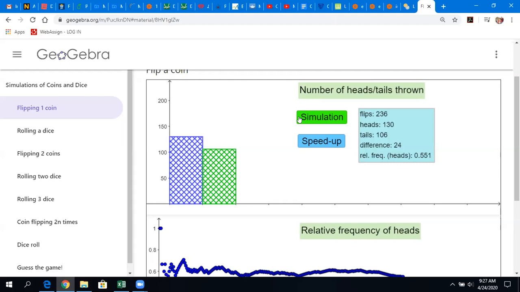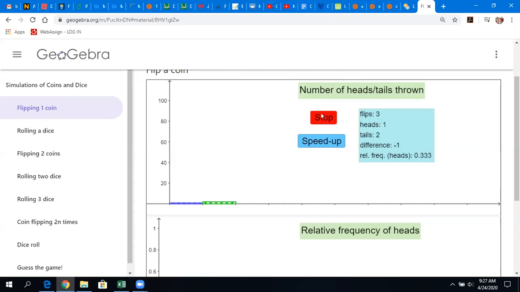But remember, we just proved that it would be extremely unlikely that the relative frequency of heads would be that high if we were to flip the coin 250,000 times. Indeed, there's a 99% chance that we would be between 0.49 and 0.51. So let's go ahead and run this thing. I'll show you how it evolves over time.